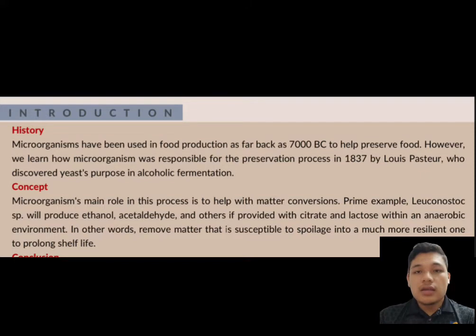Okay, and in the 40s, the concept for the production is that the microorganisms' main role in the process is to help with metabolic conversion. For example, Gluconobacter sp. will produce ethanol, acetaldehyde, and others if we treat lactose within an aerobic environment. In other words, it will convert matter that is susceptible to spoilage into a much more resilient one to prolong shelf life.